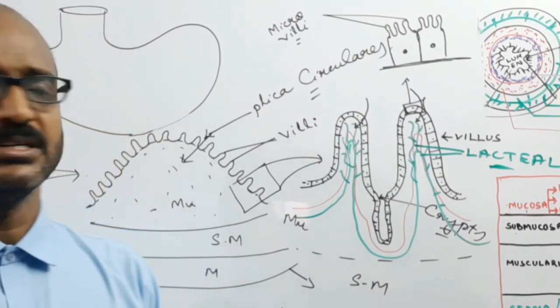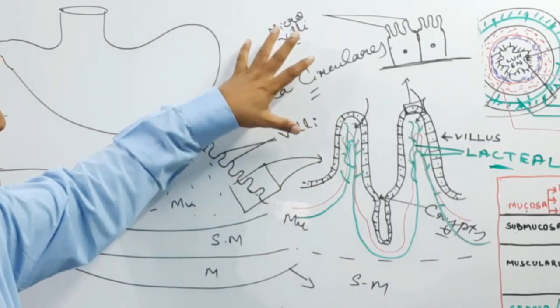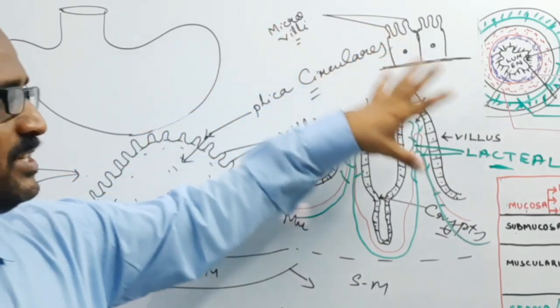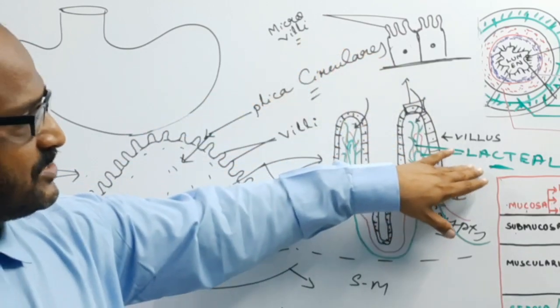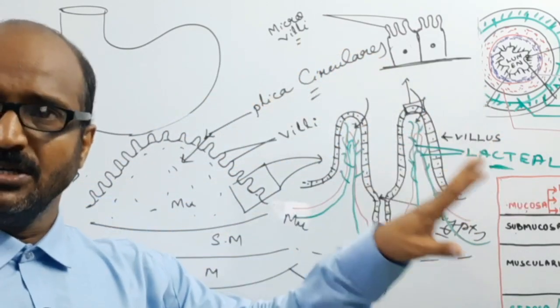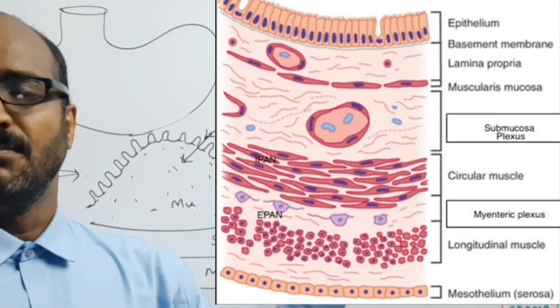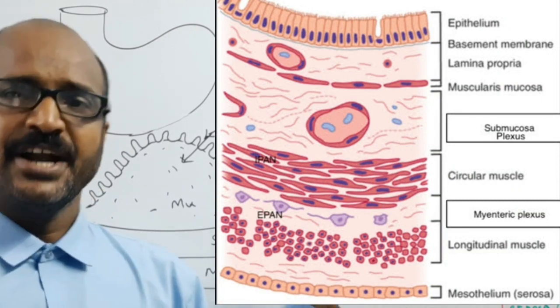You have to remember the different terms like the myenteric plexus, Meissner's plexus, and different terms like lacteals, Peyer's patches, GALT, BALT, and the MALT. So these are the important things.